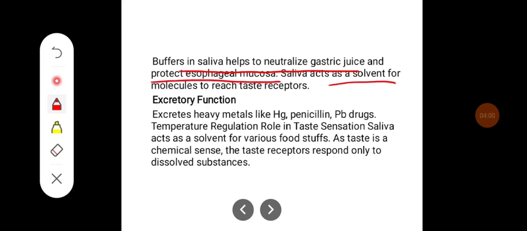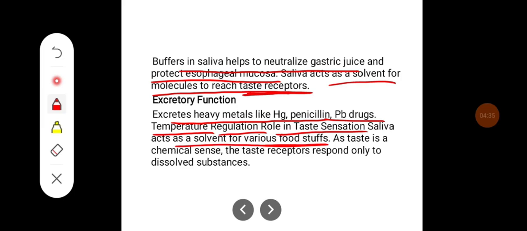Saliva acts as a solvent for molecules to reach taste receptors. Hence, it helps in the taste sensation. It has excretory functions where it excretes heavy metals like Ag, penicillin, and lead, and also some drugs. Temperature regulation. It has importance in temperature regulation. It has a role in the taste sensation, and saliva acts as a solvent for various foodstuffs. As taste is a chemical sense, the taste receptors respond only when they are dissolved.